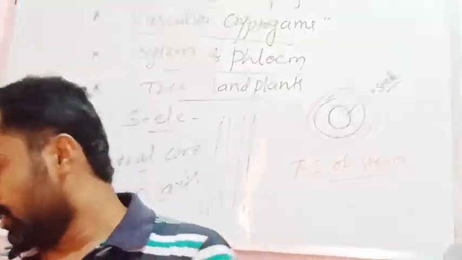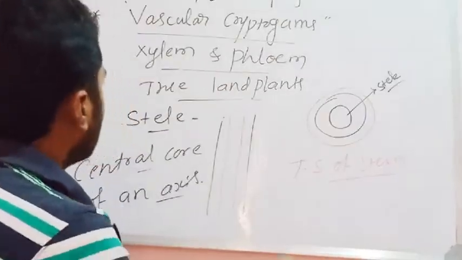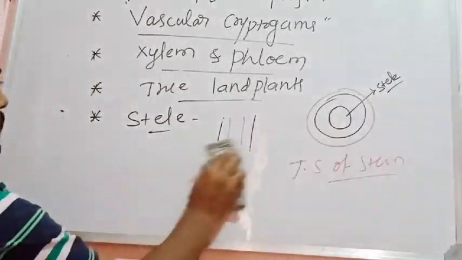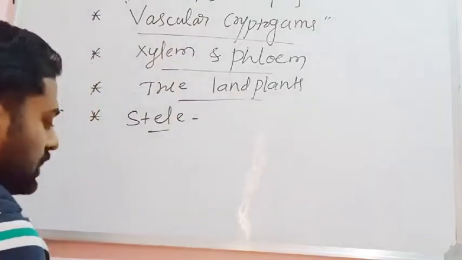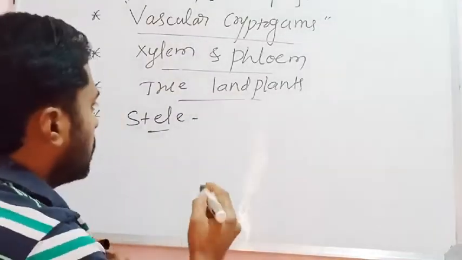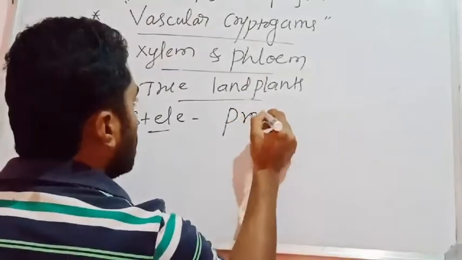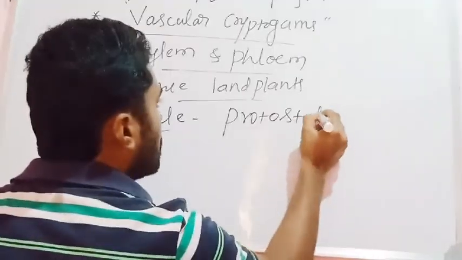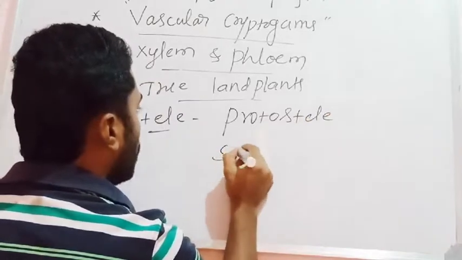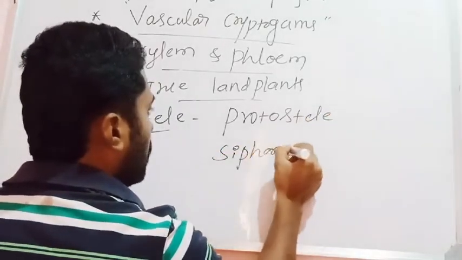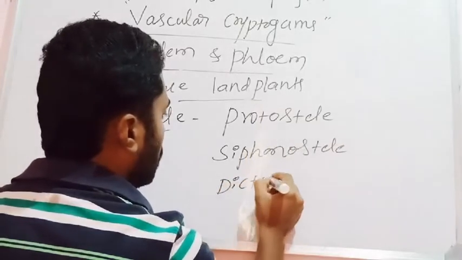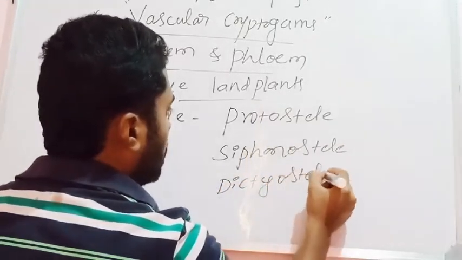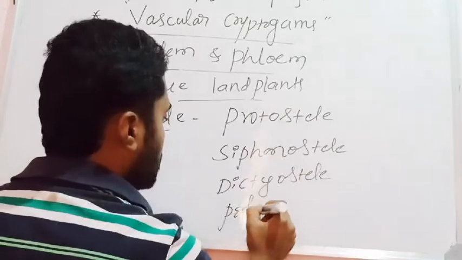The stele in pteridophytes is of various types: protostele, then siphonostele, then dictyostele and polycyclic stele. There are different types of stele that can be seen in pteridophytes.